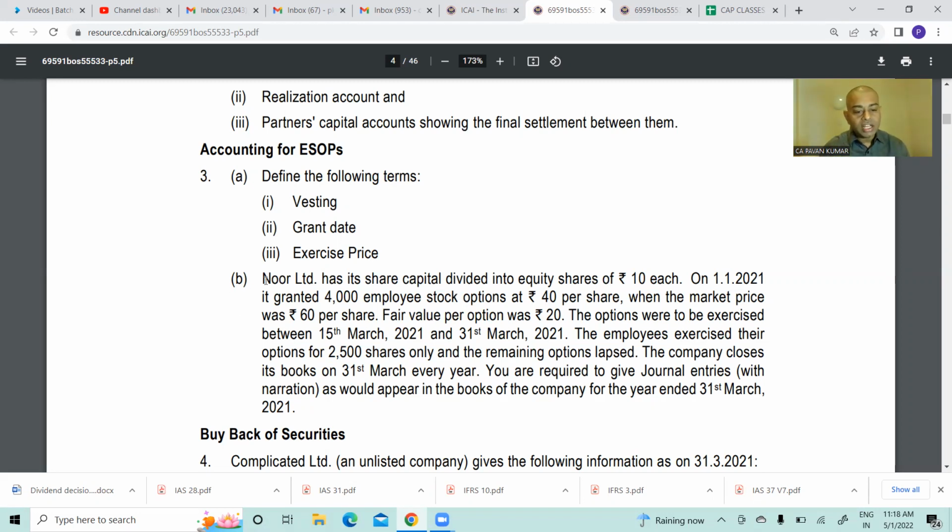This Noor Limited is there, no? I have seen it in so many examinations, so many RTPs. They love this name Noor Limited. Even in ratio analysis, it is there. In FM, some other chapter, it is there. In accounts also, they used Noor Limited in some of the questions. Good. Okay, journal entries in the books of Noor Limited.